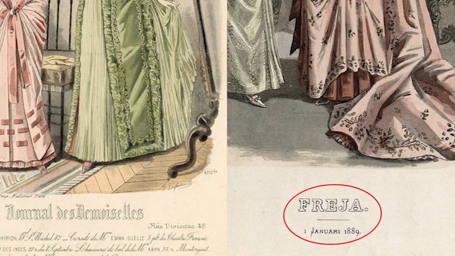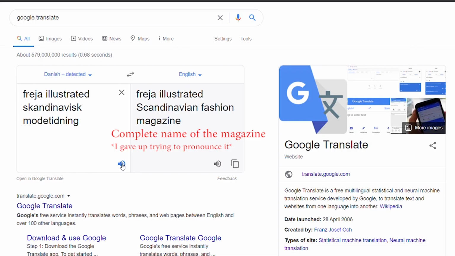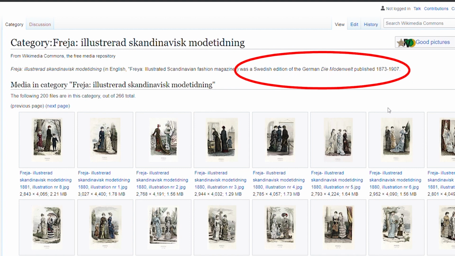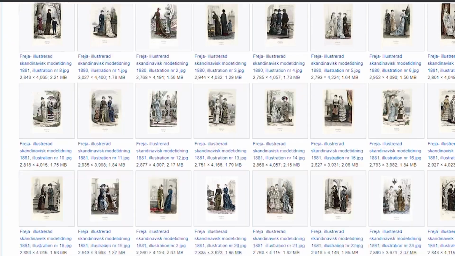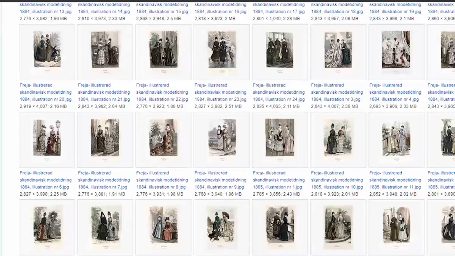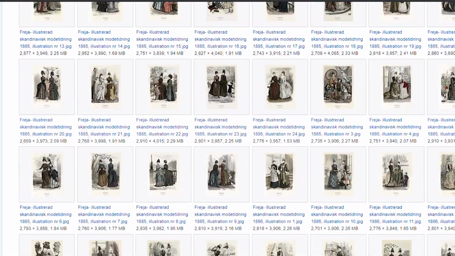Now the right picture is a Swedish magazine, Freja Illustrated Skandinavisk modetidning, which means Freja Illustrated Scandinavian Fashion Magazine. They have a digital archive of their fashion plates in Nordic Museum. It says Swedish edition of the German Die Modenwelt from the year of 1873 to 1907. And they have a lot of fashion plates from the Victorian era or from the 19th century.